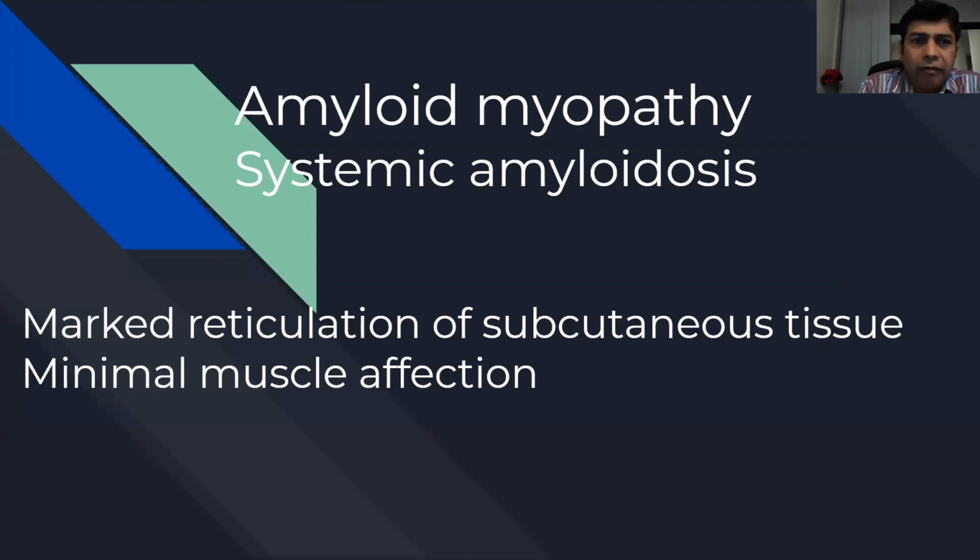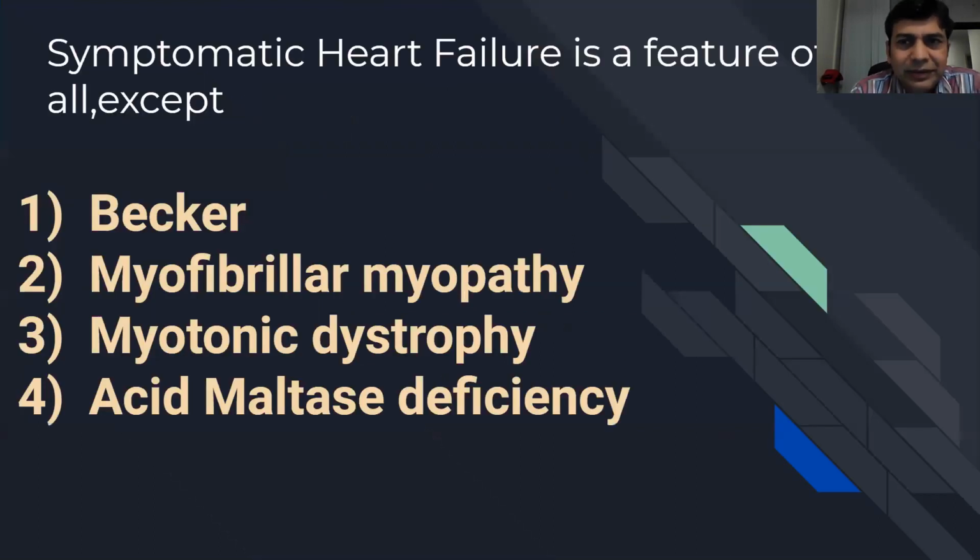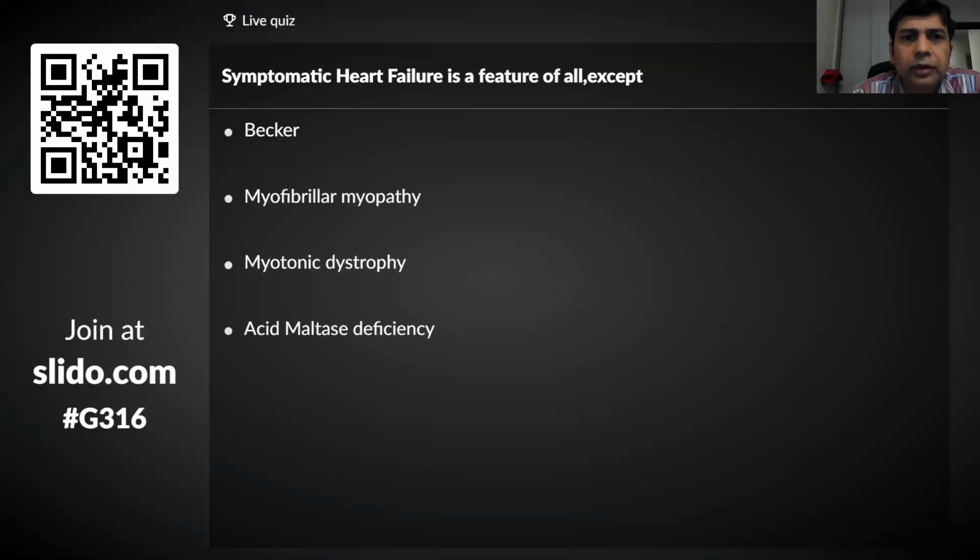Okay, fine. So just answer this. Think about this and then answer. Symptomatic heart failure is a feature of all except Becker muscular dystrophy, myofibrillar myopathies, myotonic dystrophy, and acid maltase deficiency. All will have a congestive heart failure except. Please vote.